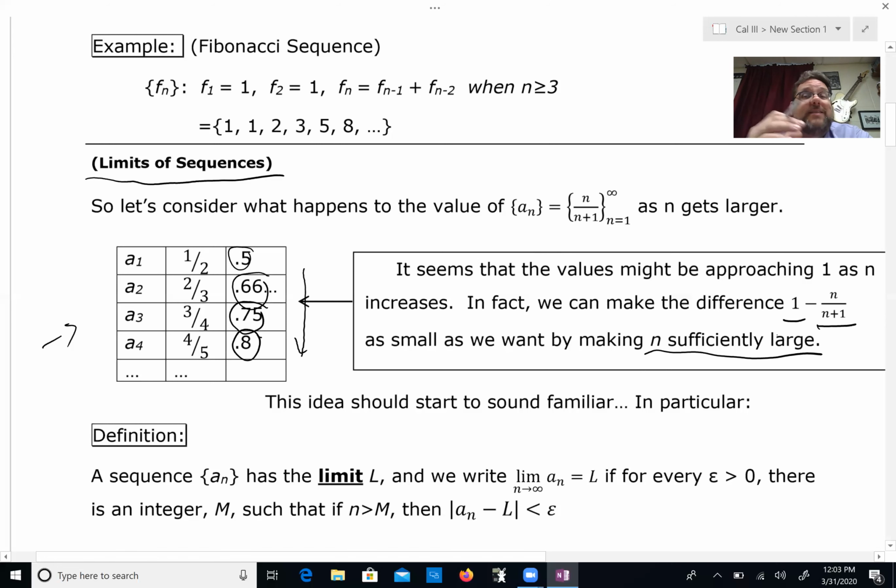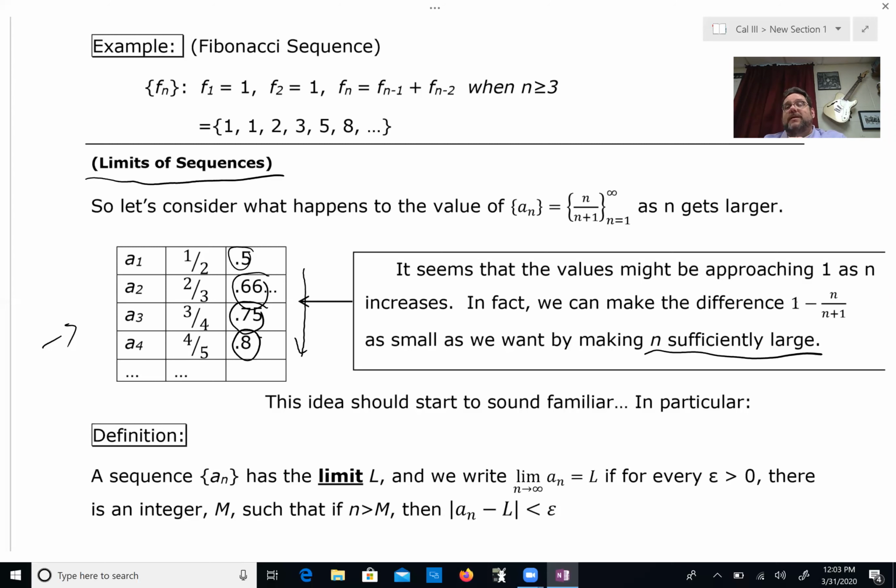Now, that is exactly the idea of a limit, that we can make the difference between the actual value and what we're calling the limit as small as we want, just by making some other condition significantly large or small.